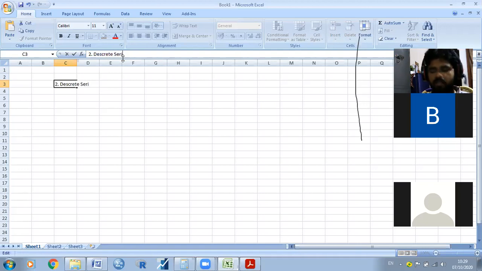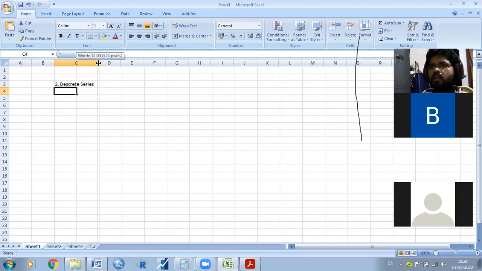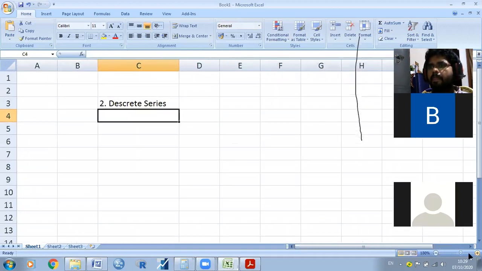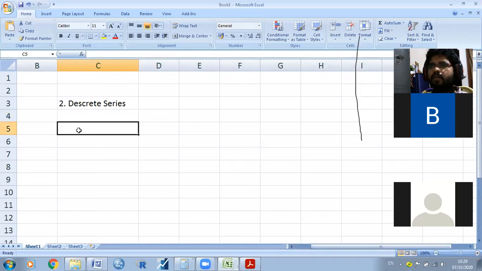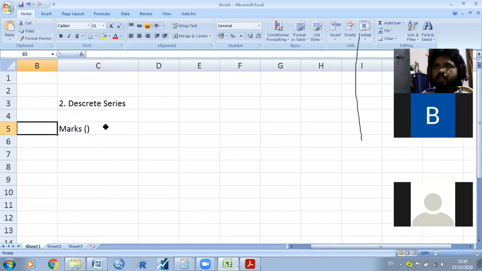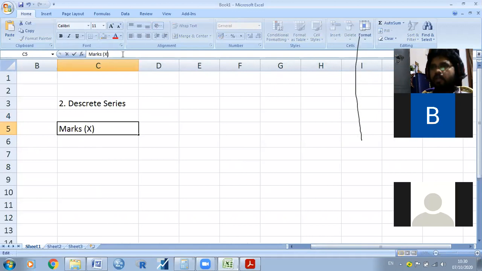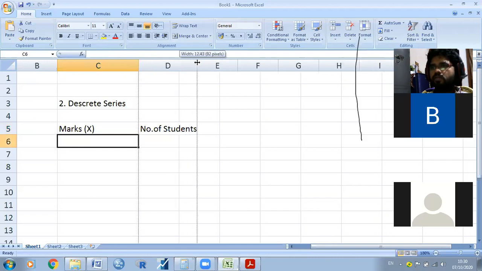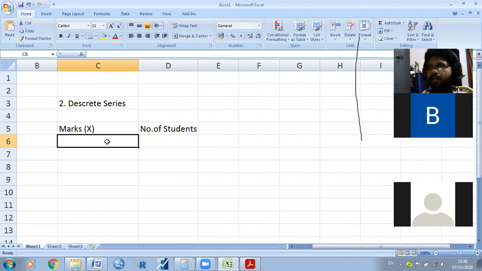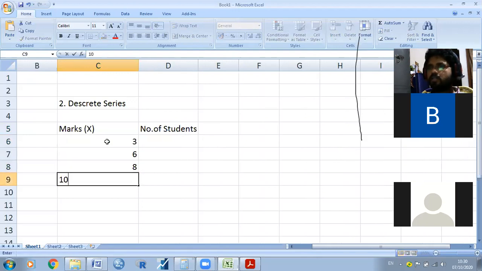Discrete series. For example, in the discrete series, if you take the marks in a bracket, you can put x value and number of students. For example, if you take internal marks: 3 marks, 6 marks, 8 marks, 10 marks, 12 marks, and 15 marks.